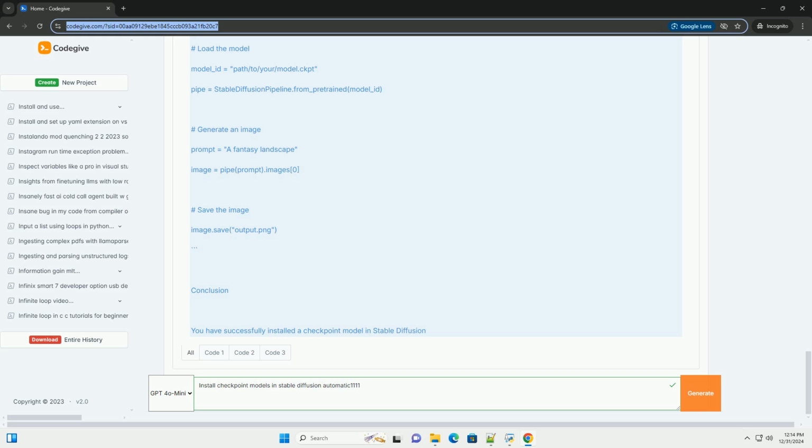Generate an image. prompt = "a fantasy landscape". image = pipe(prompt).images[0]. Save the image. image.save("output.png"). Conclusion. You have successfully installed a checkpoint model in Stable Diffusion using the automatic1111 web UI.